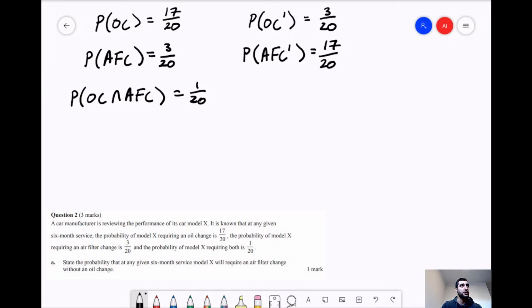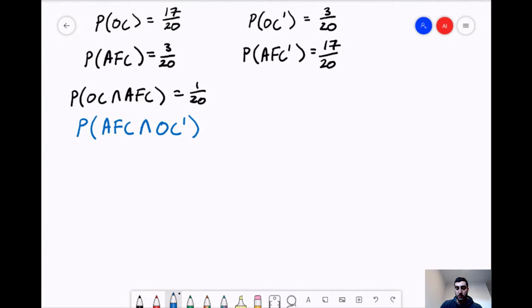So question 2A, we now need to find the probability that we require an air filter change without an oil change. So what are we actually looking for, right? That's what this is asking. We're looking for an air filter change and not an oil change. So that's this probability here. It's the intersection between air filter change and not an oil change.